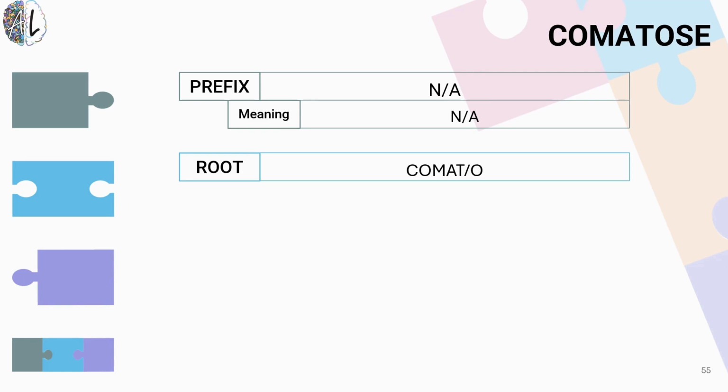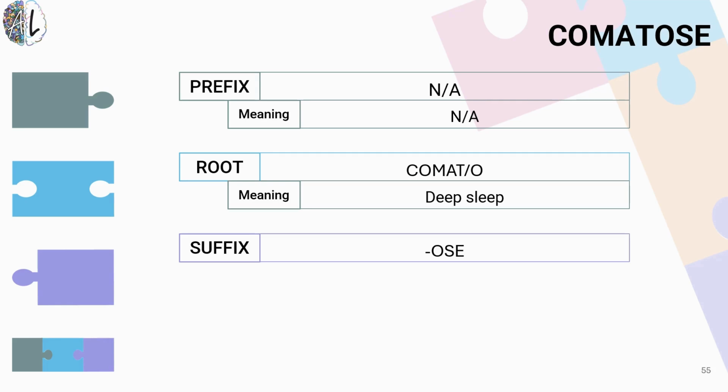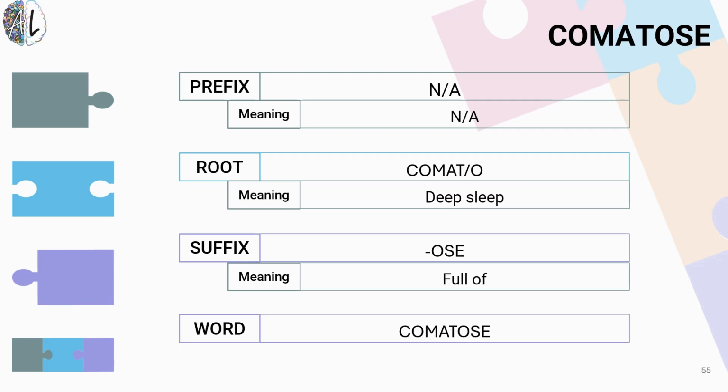The root term is new here for this unit, which is comato, referring to a deep sleep, so can't really be woken. The suffix is ose, O-S-E, which refers to being full of. So the term comatose means to be full of a deep sleep. So not being able to be in an awake state. You probably know a little bit about somebody who's been comatose.